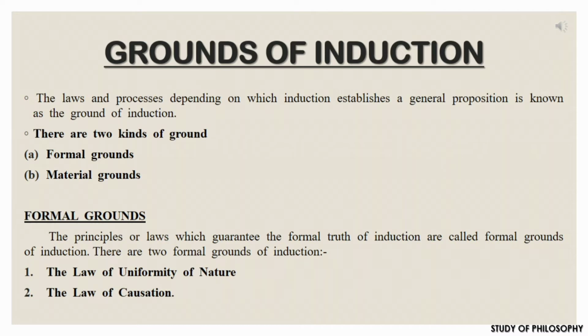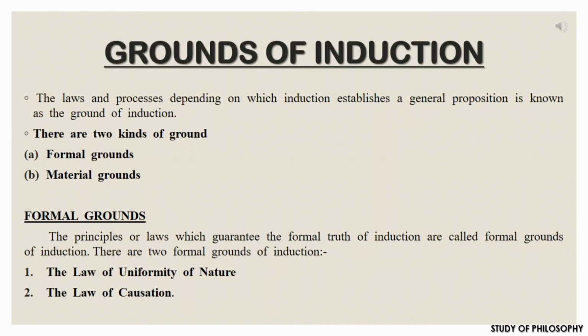What are the formal grounds of induction? The principles or laws which guarantee the formal truth of induction are called formal grounds of induction. There are two formal grounds: number one, the law of uniformity of nature, and number two, the law of causation. What is a material ground?